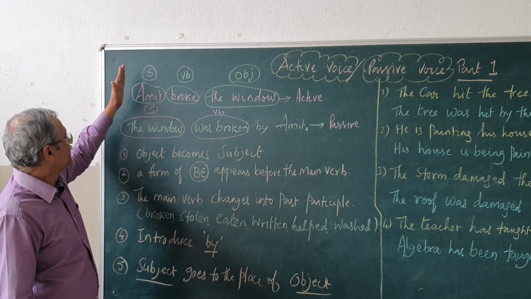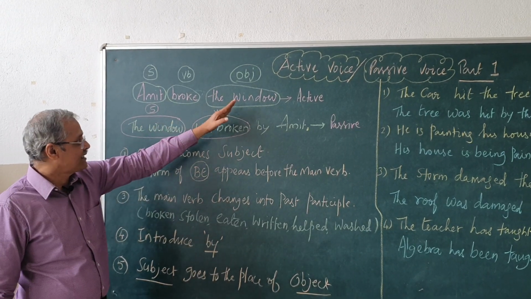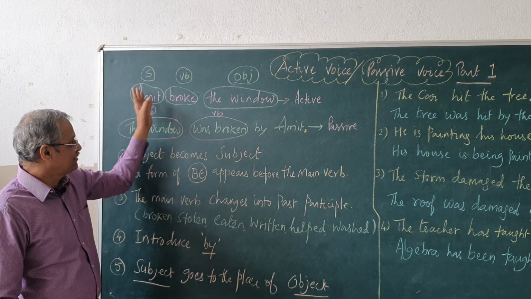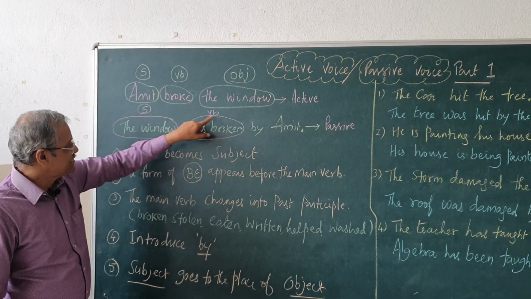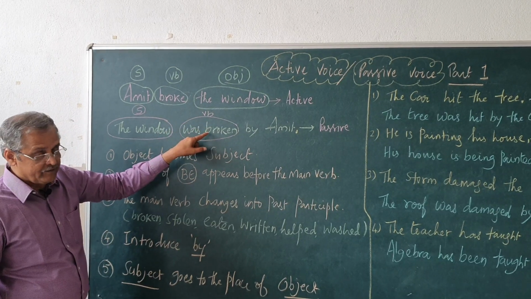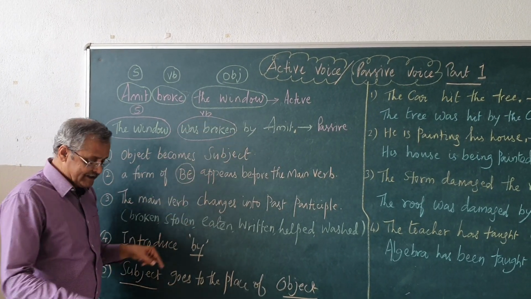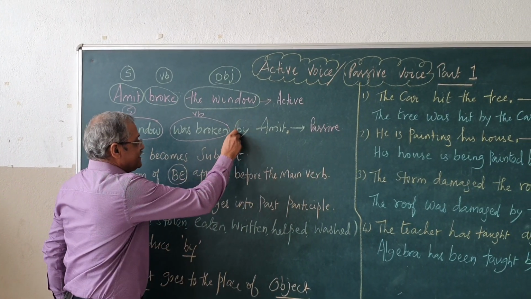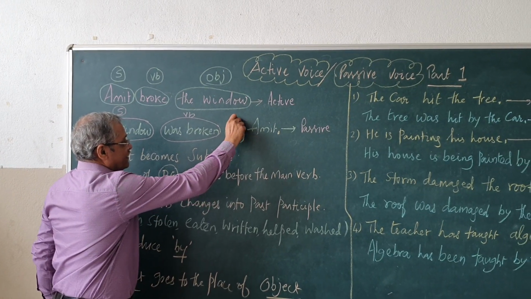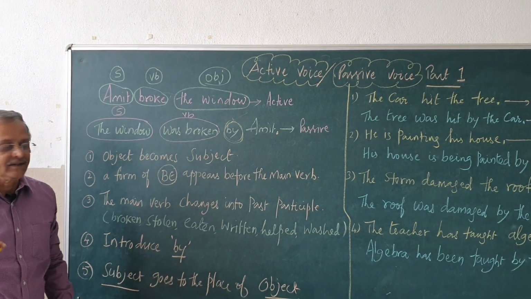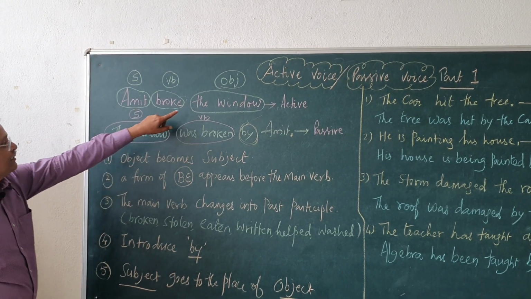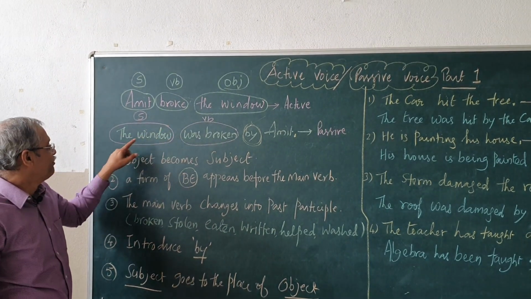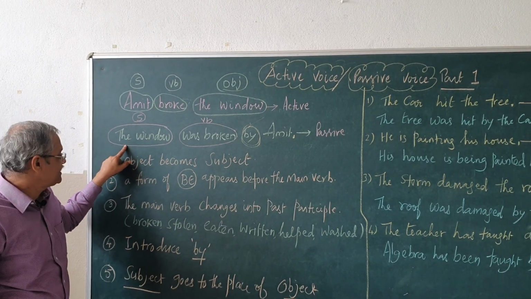One is that in the passive voice, the object comes to the place of the subject and subject goes to the place of where the object was. Some change takes place in the main verb and then by is introduced. By is introduced here. This is an important thing. So, see the steps here. Object becomes subject. So, the object, the window, became subject in the passive voice.